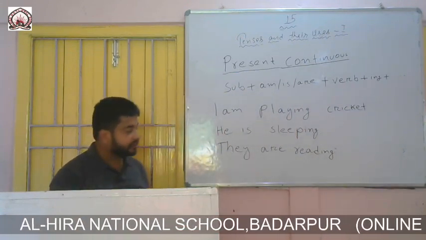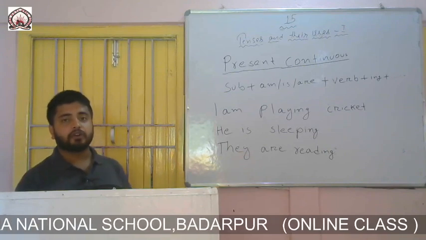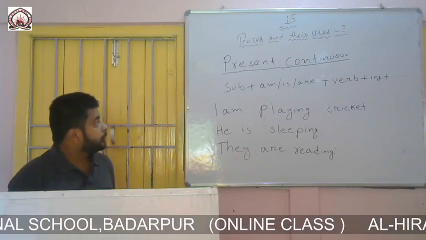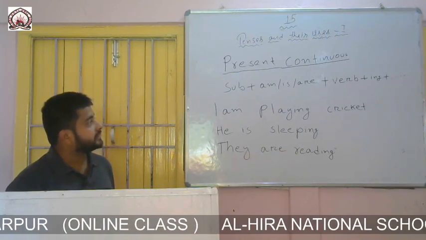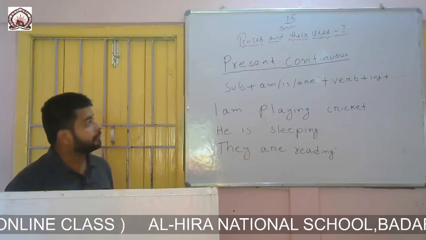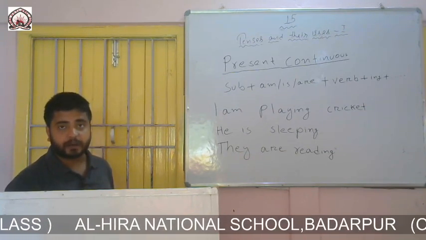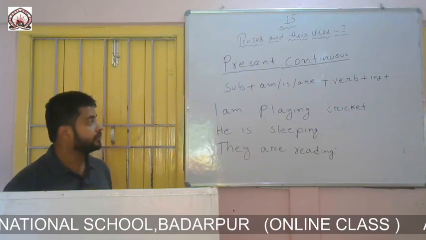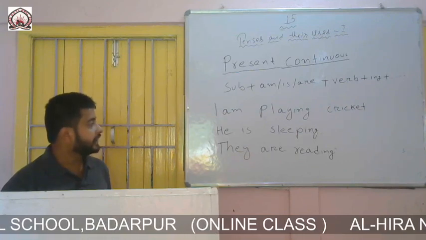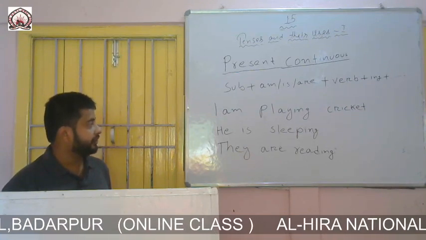I have written 3 examples of present continuous assertive. Once again, look at the formation: subject plus am, is, or are, plus verb plus ing, plus rest part of the sentence. They are: I am playing cricket, he is sleeping, they are reading.